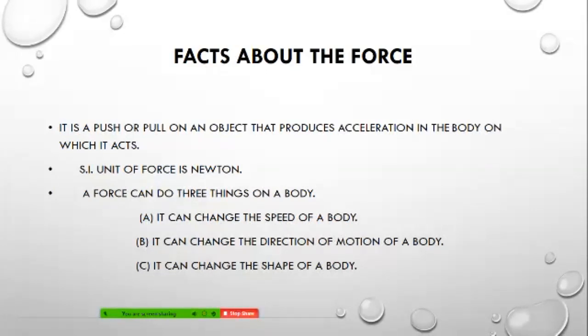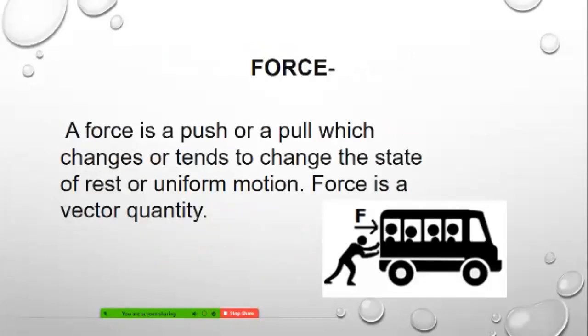You have a balloon and you apply force from both sides. So what happens? When you apply force, it will change its shape. So these are mainly the three things force does. Force is a push or pull which changes or tends to change the state of rest or uniform motion. Force is a vector quantity.